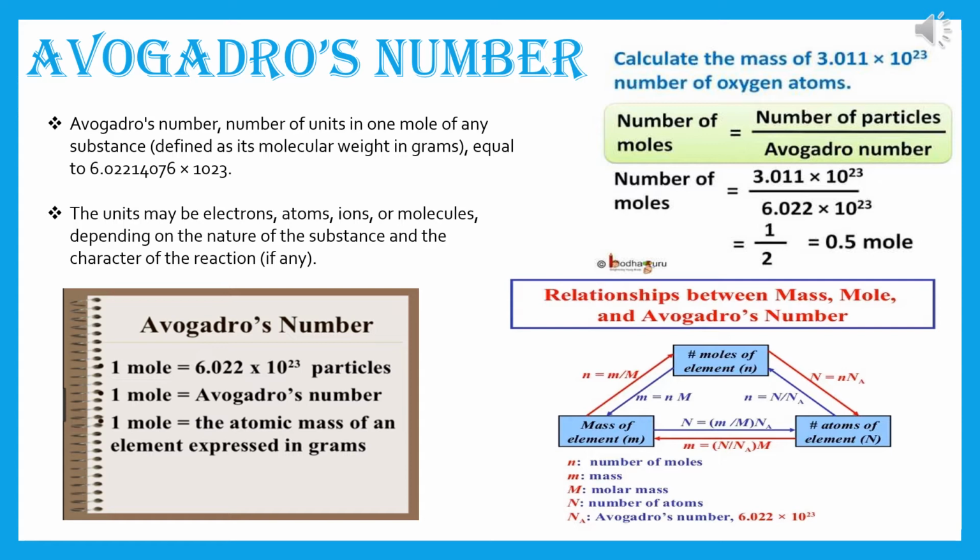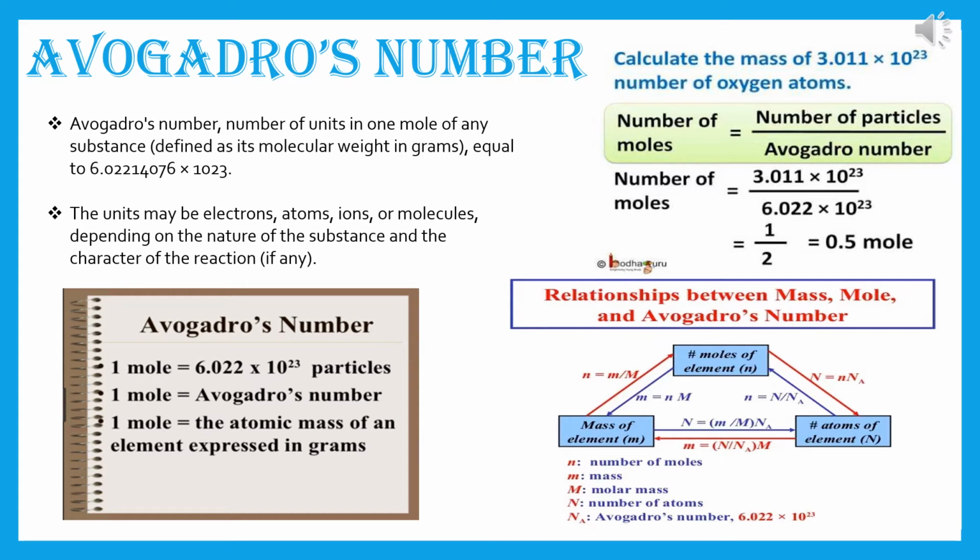Now, relationships between mass, mole and Avogadro's number. This relationship is not in your book, but I have given it because at the time of doing sums, otherwise you will face a lot of problems. So please see this relationship properly.